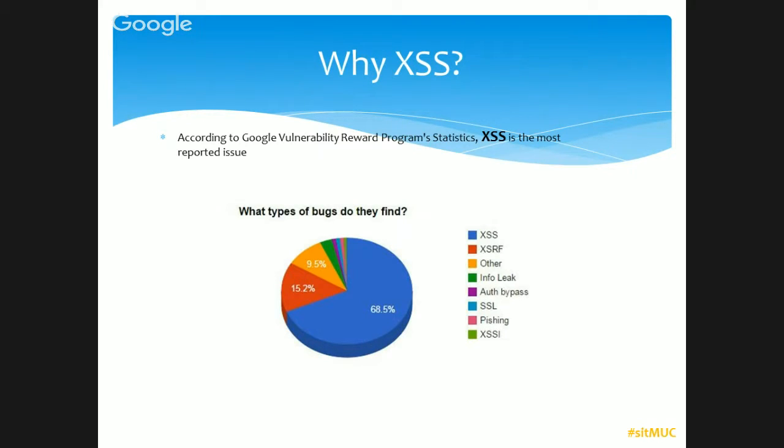And see, another one from Google. Google gives a reward program to hackers. Normally, they open a channel to the hackers: hack us, not our application. If you can find something, we will give you a bounty, a very good prize. And you can find that most of the attacks and bugs they found were through XSS. This is the most common, most popular.